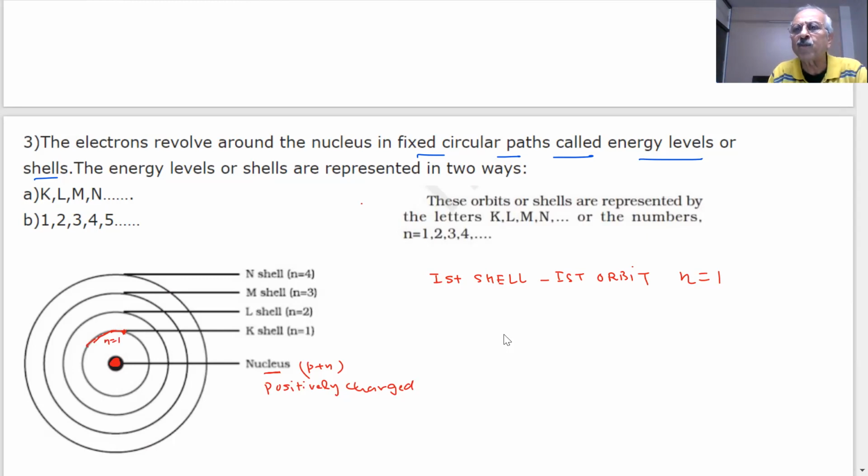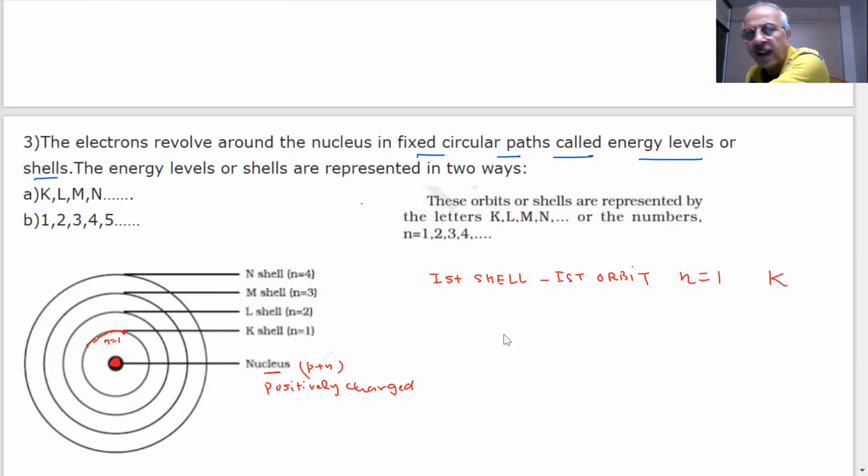N is known as the principal quantum number, which will be learned in higher classes. I'm just telling you what n is. I'm only saying let it be a number 1, 2, 3, 4, 5, like our counting. When n is equal to 1, students, that is my first orbit, and the English letter we use for this is represented by K.